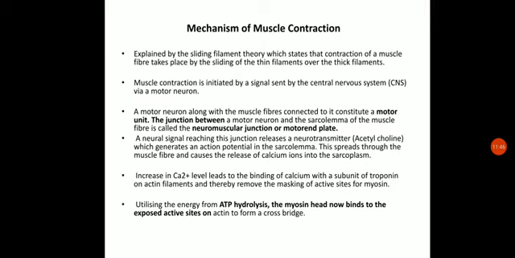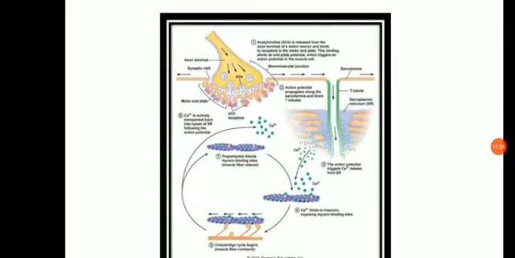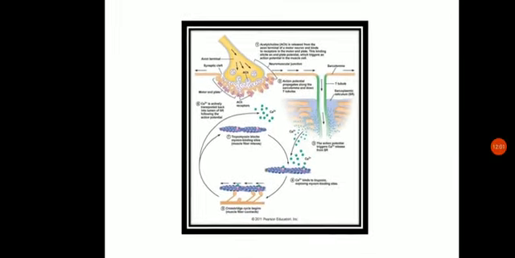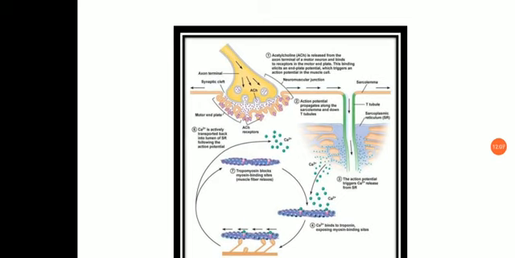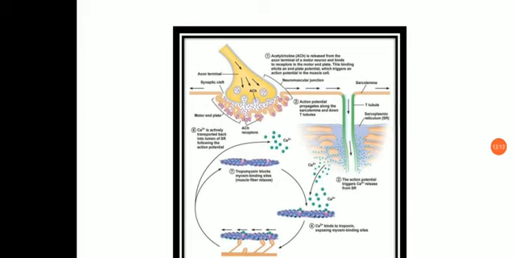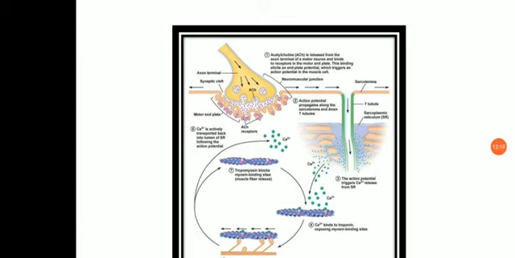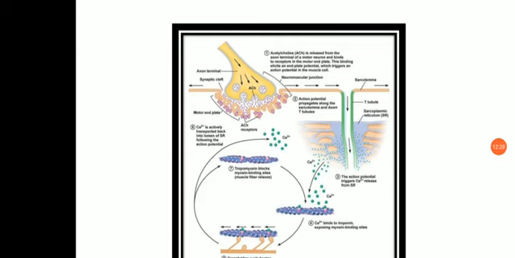It is again explained by the sliding filament theory, which states the contraction. Here you can see this in the diagram first of all. It is under the control of the nervous system. You have to keep in mind it is under the control of the nervous system. The neurons will be responsible for secreting specific chemicals which cause the contraction. Neurons will be secreting chemicals at these muscles, and the chemicals that are secreted are called neurotransmitters.